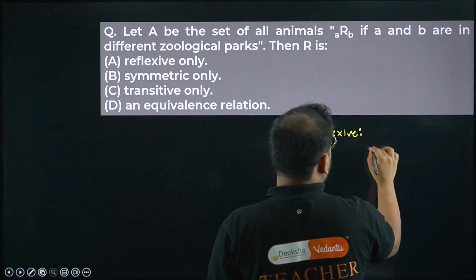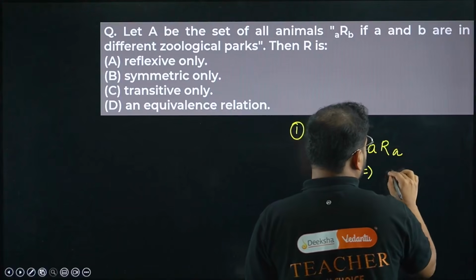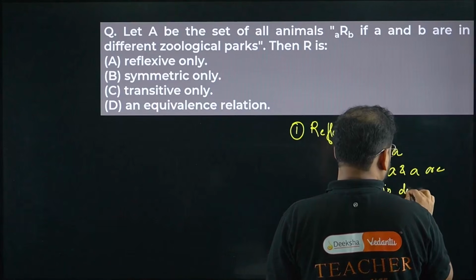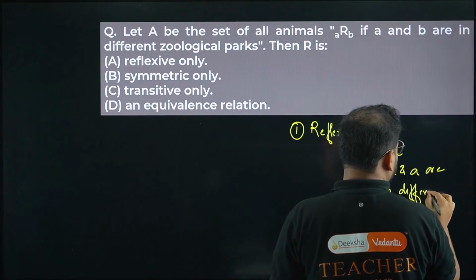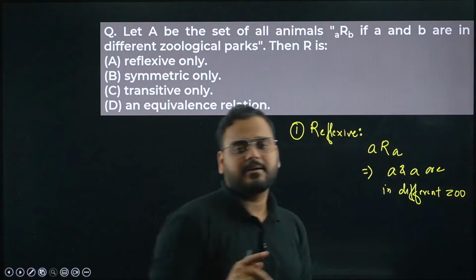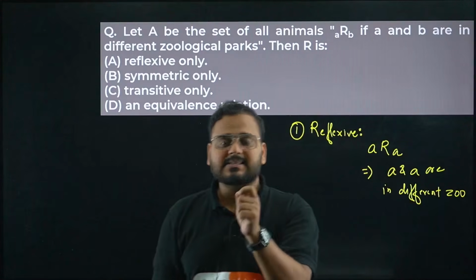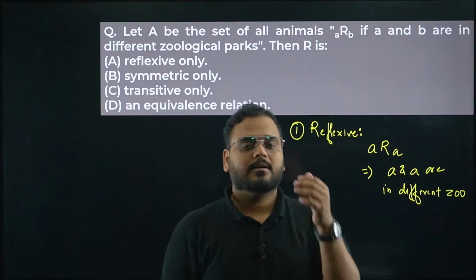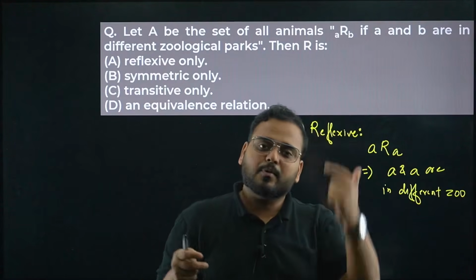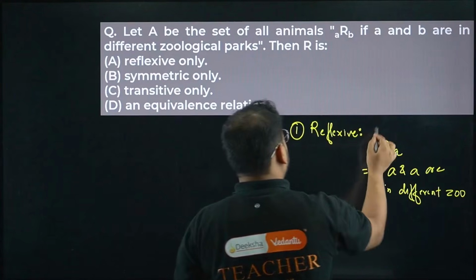How come, sir? Because if I write here A R A, it means that A and A are in different zoos. Can the same animal be present in two different zoos? I'm not saying the same species, I'm saying the same animal. Let's say I'm talking about an elephant with a name, Zumbo. Can Zumbo be present in both zoos at the same time? Not possible. So reflexive is gone.